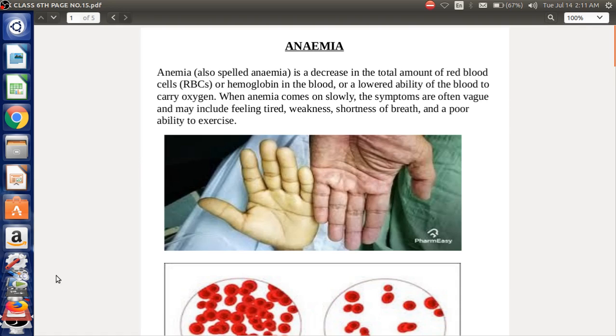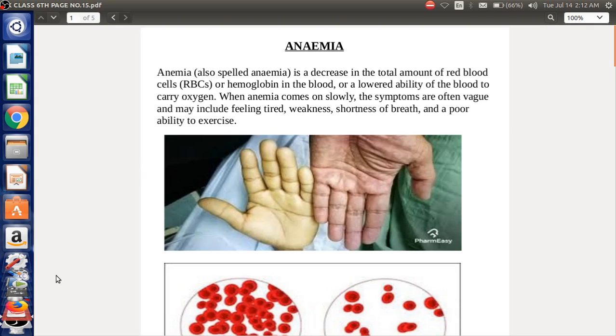Now, when oxygen is not being supplied to the body, changes occur. If you can see the palms of these two hands, the right palm is completely dry and grayish in color, or you can say it is not looking healthy, whereas the palm of a normal person, that is the left palm, is quite healthy because it is getting a sufficient amount of oxygen and various other things.